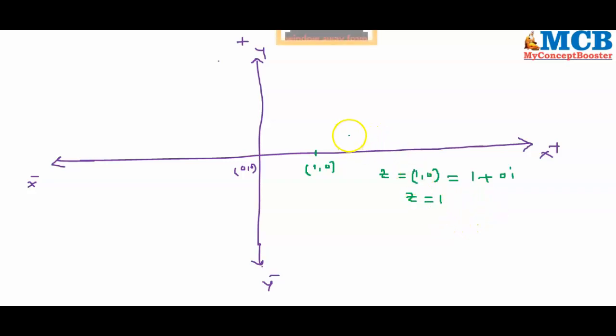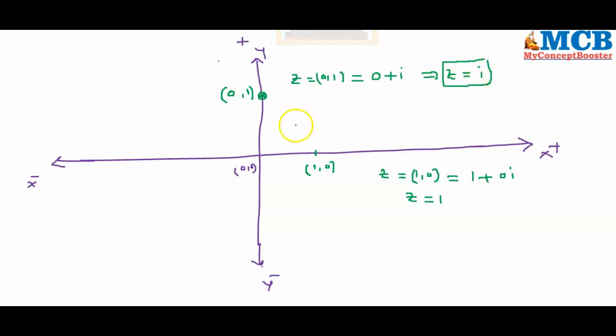Supposing you are given a point on positive y axis, let me call it 0, 1. If z is equal to 0, 1, we can represent it as 0 plus 1 into i. That implies z is equal to i. This is representing a point on y axis.